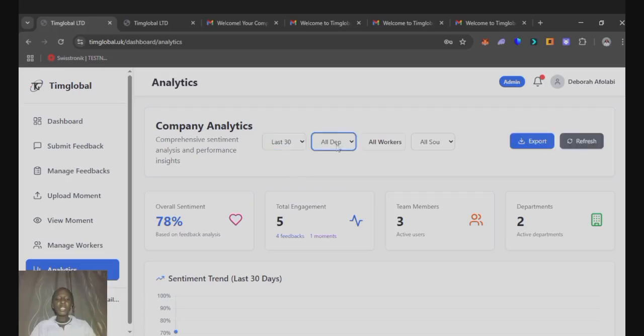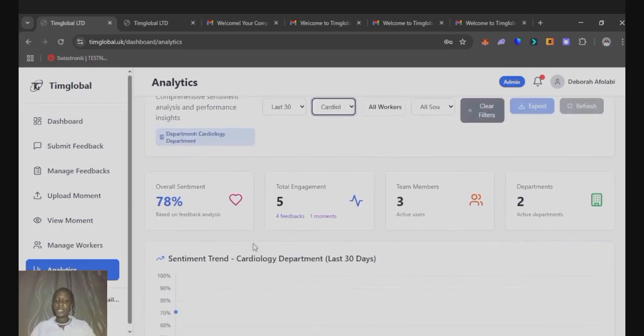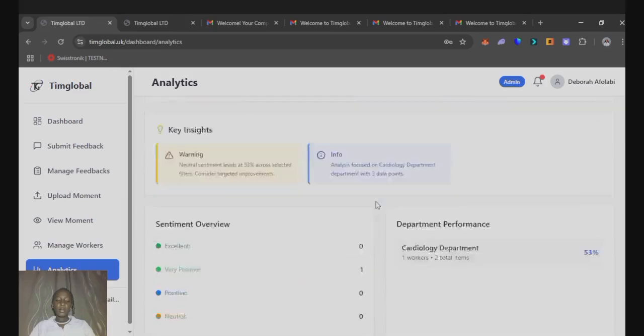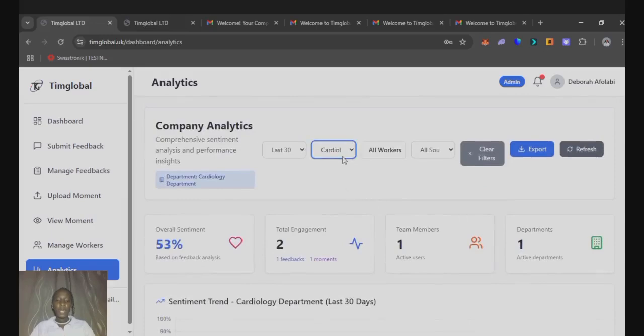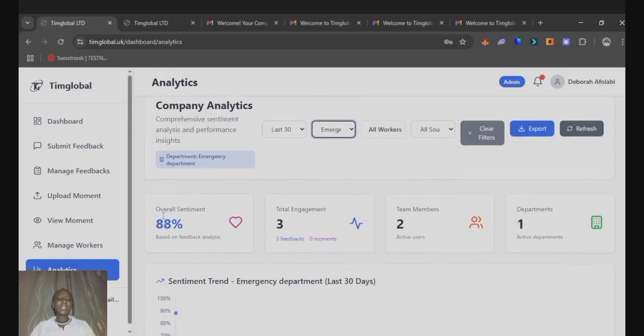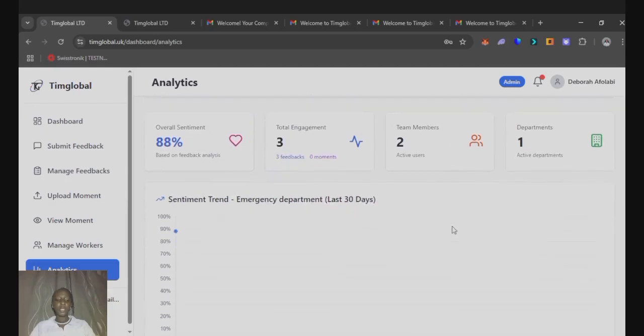So we can also see, this is the overview for all departments. So we can do analytics for each department. Let's see how cardiology department is doing. 78%. No, cardiology has 53%. So 2 engagements so far. So 1 feedback, 1 moment, and it has 1 active user. Okay. Let's see how emergency department is doing. Emergency department has 88%. It has 3 total engagements, 2 active users.